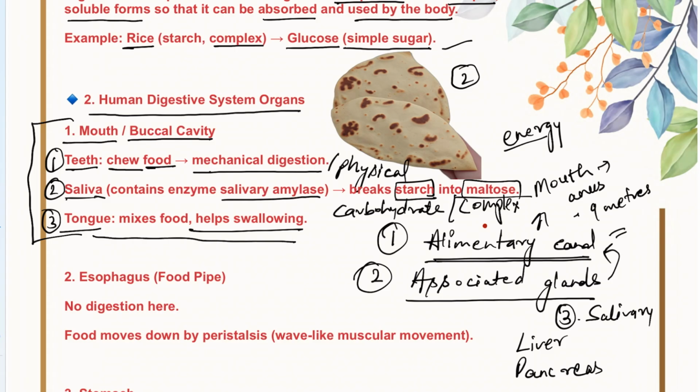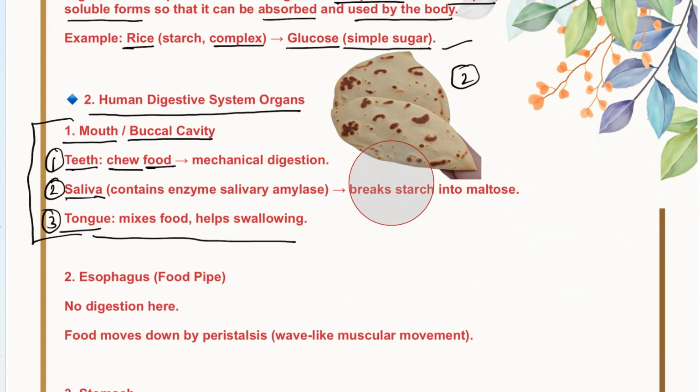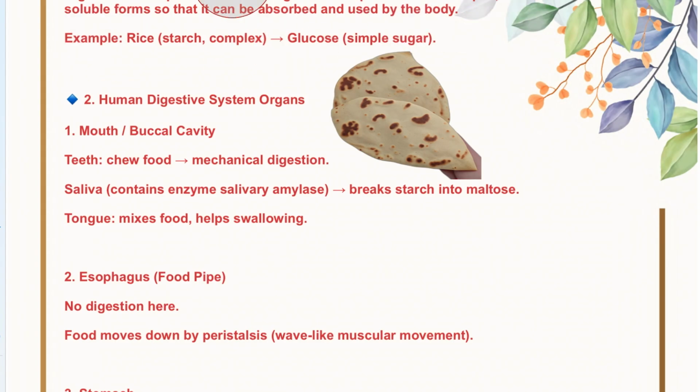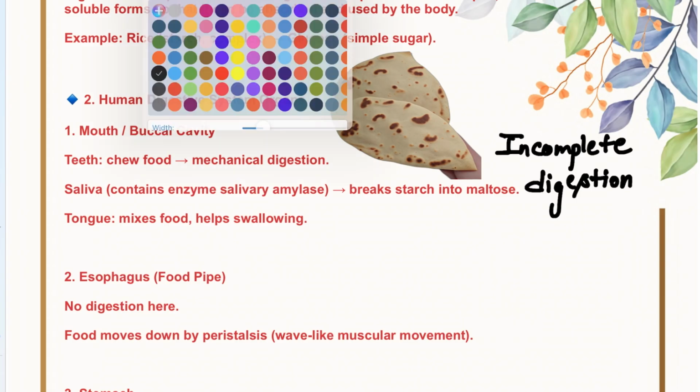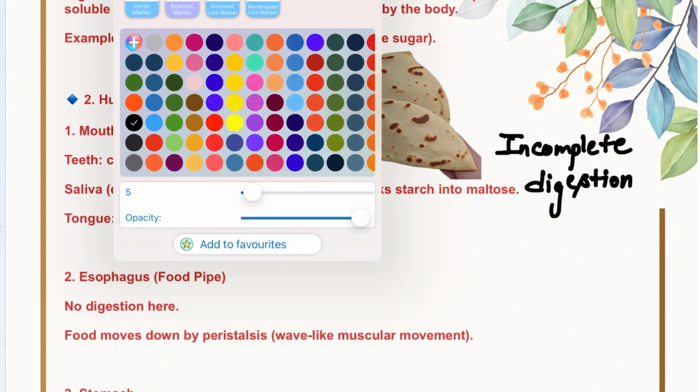In the mouth, starch is breaking down into maltose, or you can say complex sugar or carbohydrate is broken down into simple sugar, but it is not complete. It's incomplete digestion. So we can say that in the mouth, incomplete digestion takes place.